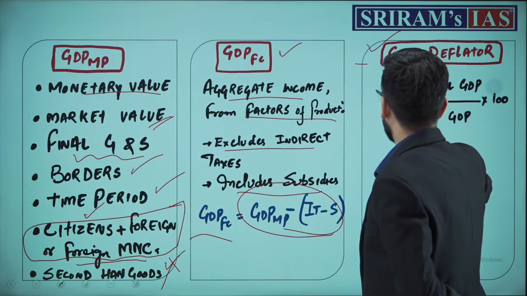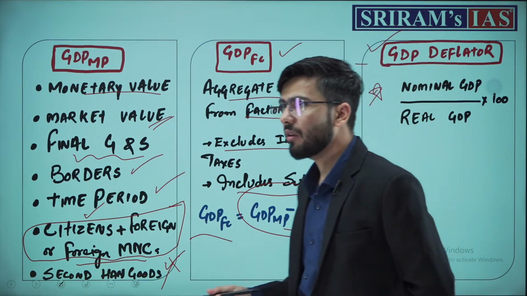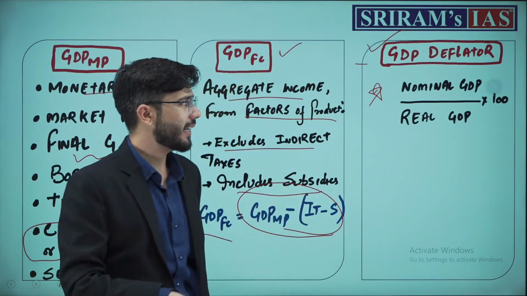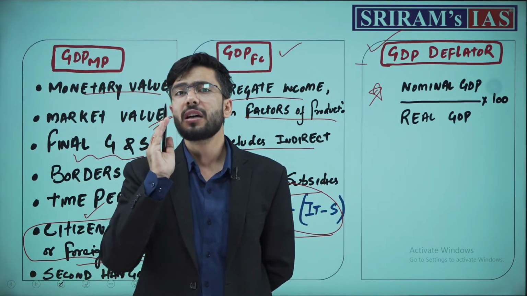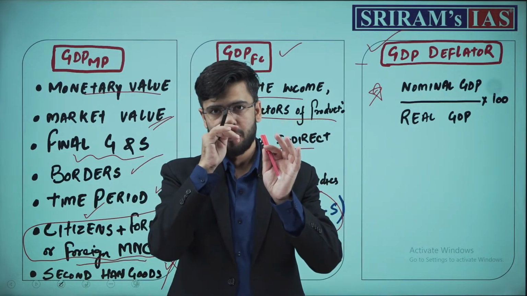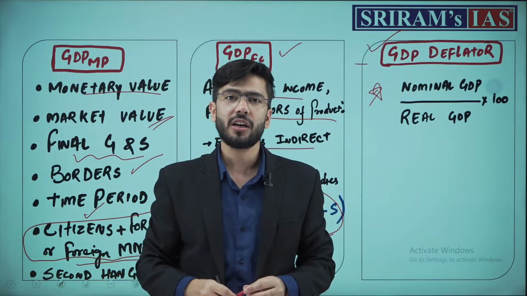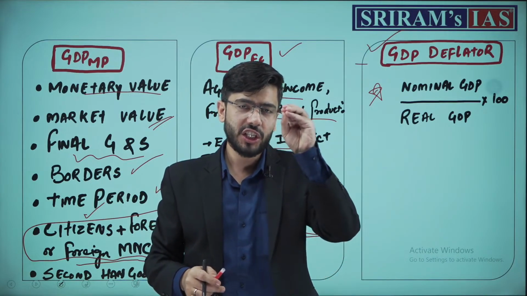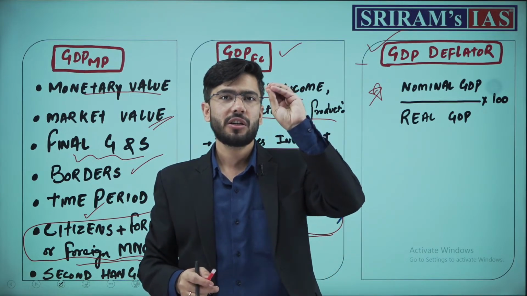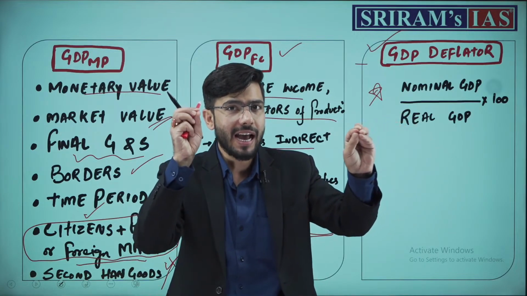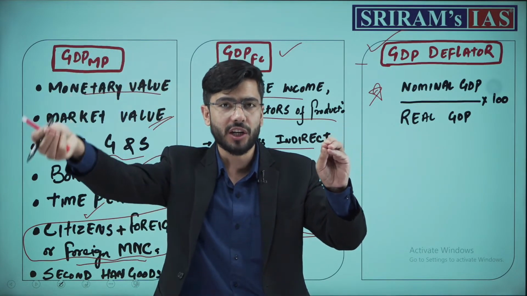GDP deflator, an important concept, always asked. GDP deflator, what is it? It basically gives us one particular number with which we tend to understand whether GDP has increased due to inflation or it has actually increased with production.